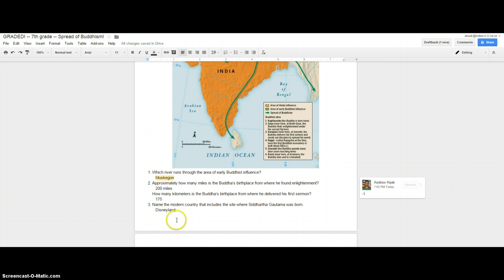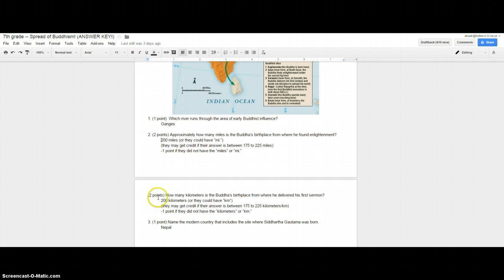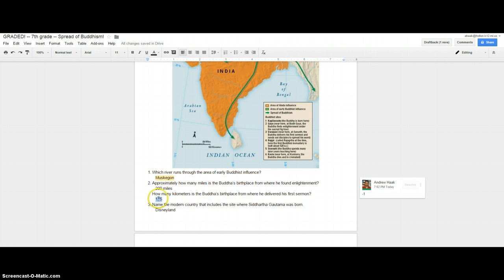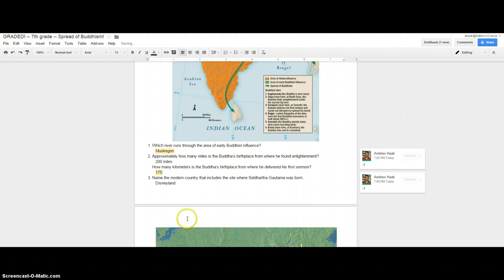How many kilometers is the Buddha's birthplace from where he delivered his first sermon? And they put 175. So we go back, and as we're going through it, we see that it's 200 kilometers. Now, they could have gotten credit for 175 to 225 just the same as the one before, but this one they did not have kilometers or km attached, so you go back to it, you make the comment after you highlight it: comments, comment, -1, and then hit comment one more time.